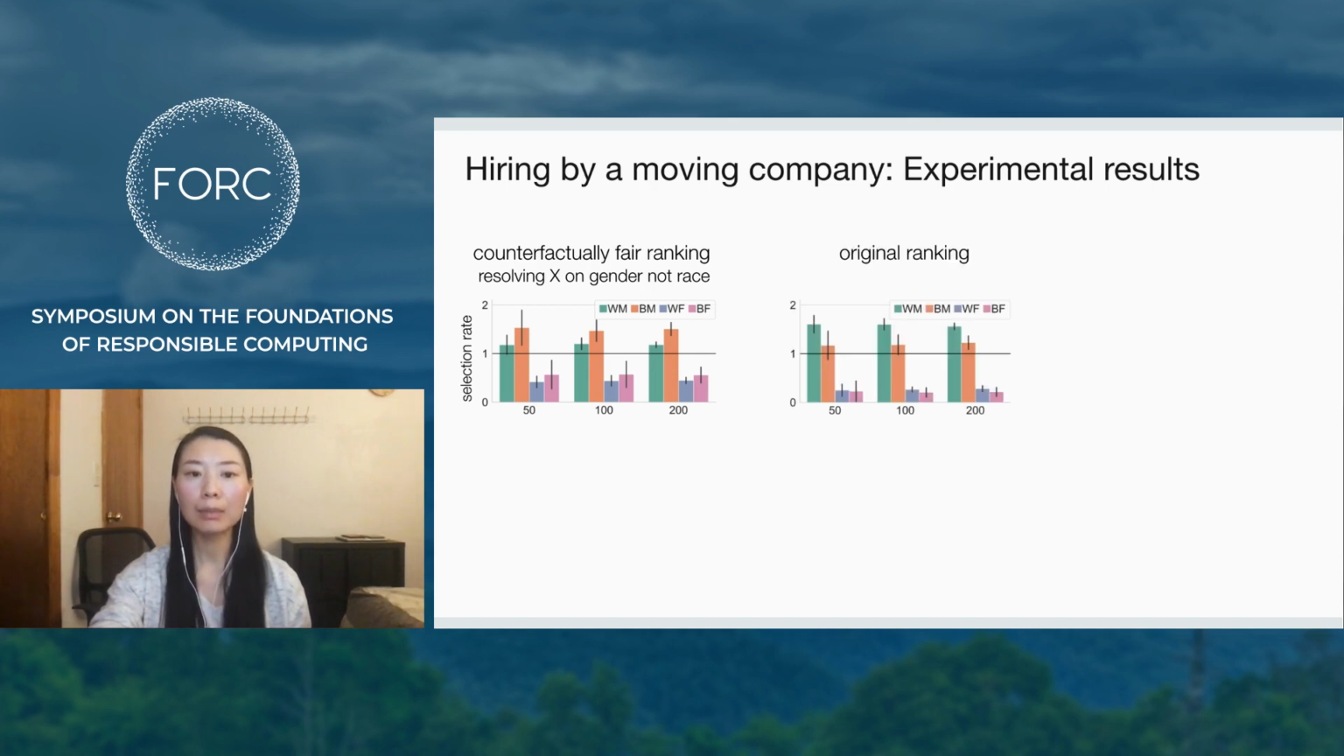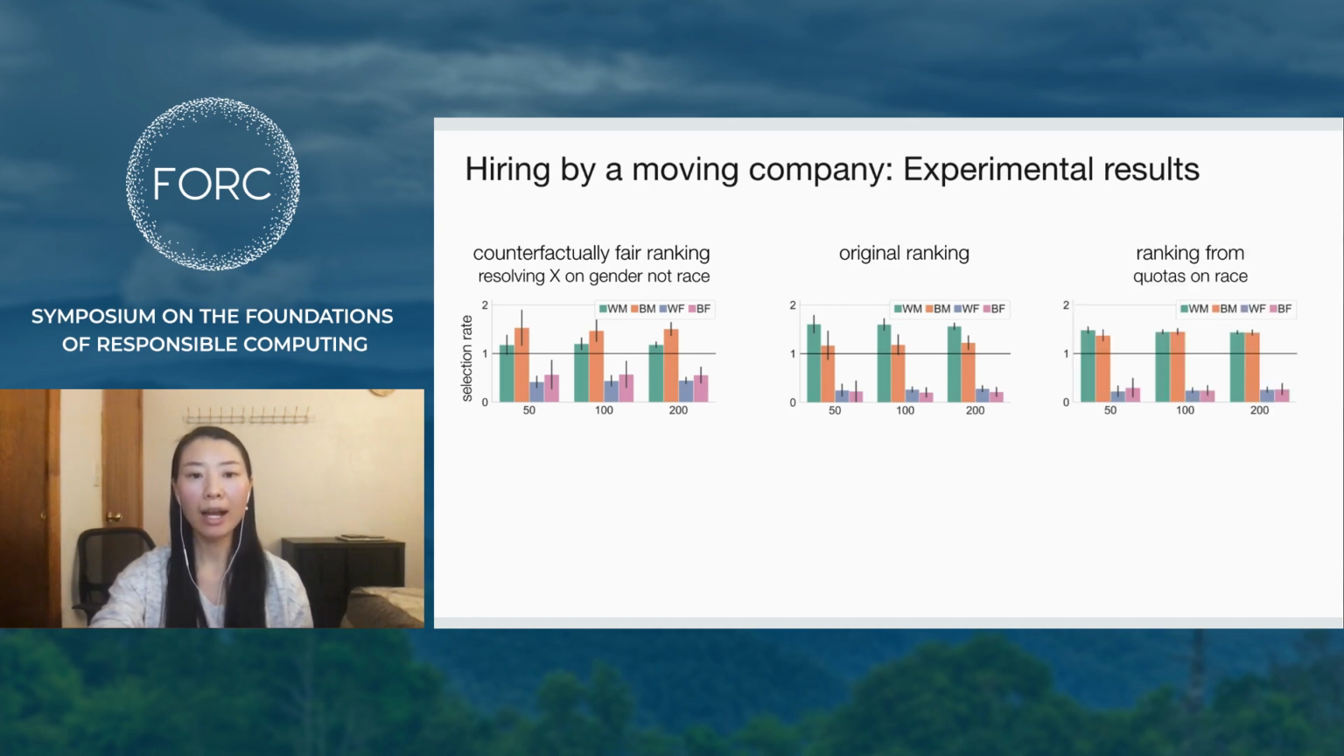The original ranking in the middle sorts on the overall qualification score Y. The ranking on the right is produced by quotas on race only. Specifically, we compute this ranking by independently sorting black and white applicants on Y and selecting the top individuals from each list in proportion to that group's representation in the input. Demographic parity is achieved if the proportion of the individuals belonging to a particular group corresponds to their proportion in the input, so the selection rate equals 1.